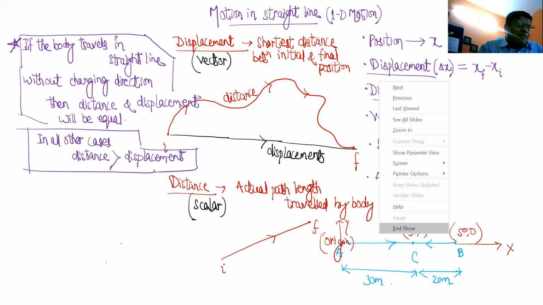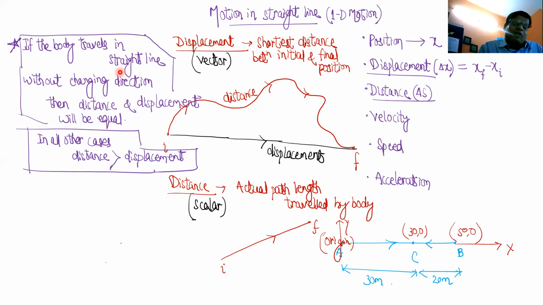So in that sense, saying travel in straight line is not necessary, ये redundant हो गया. So if you can tell only this much, that also is sufficient: if the body travels without changing direction, then distance and displacement will be equal. इतना छोड़ भी सकते हो. Then also the definition remains good. But ठीक है, समझने के लिए लिख दिए, है ना?